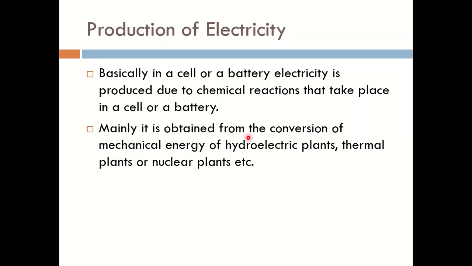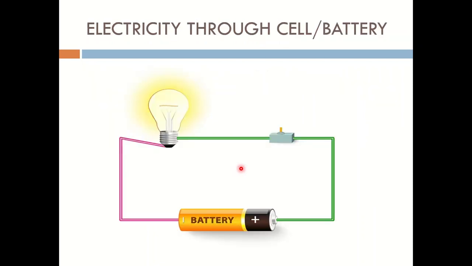Mainly it is obtained from the conversion of mechanical energy of the hydroelectric plants, meaning energy can be produced from water, from the thermal plants, from chemicals or coal, or from nuclear plants, etc.